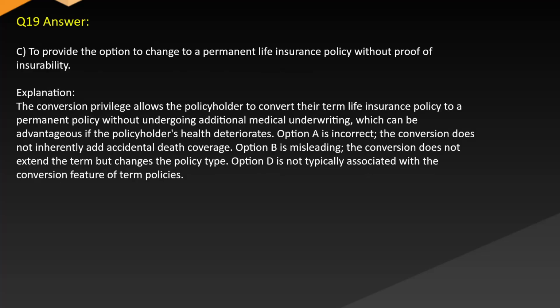Answer: C. To provide the option to change to a permanent life insurance policy without proof of insurability. Explanation: the conversion privilege allows the policyholder to convert their term life insurance policy to a permanent policy without undergoing additional medical underwriting, which can be advantageous if the policyholder's health deteriorates. Option A is incorrect. The conversion does not inherently add accidental death coverage. Option B is misleading, as the conversion does not extend the term but changes the policy type. Option D is not typically associated with the conversion feature of term policies.